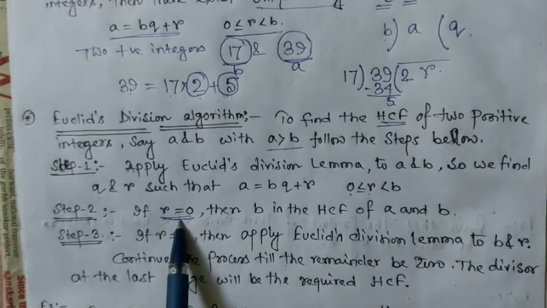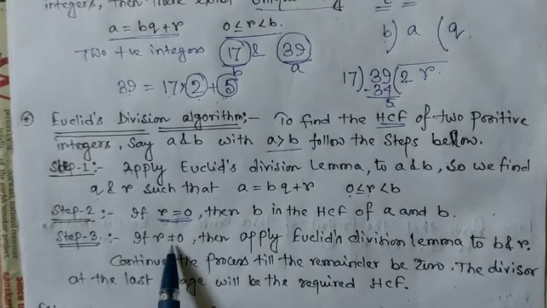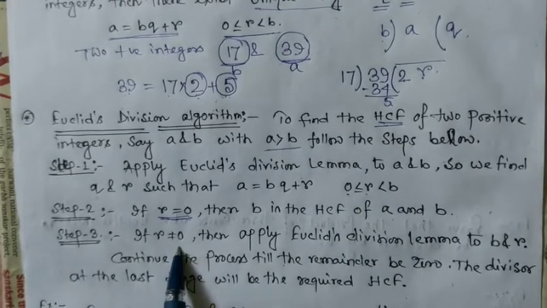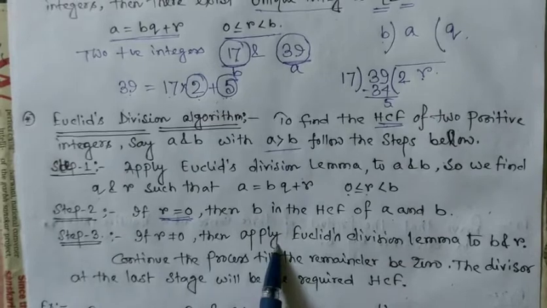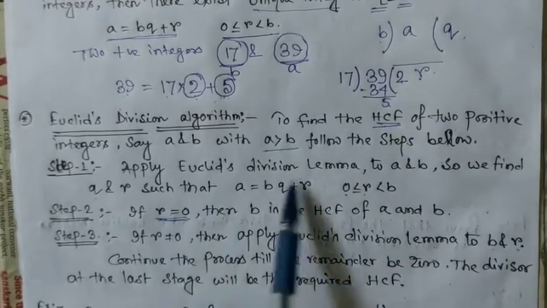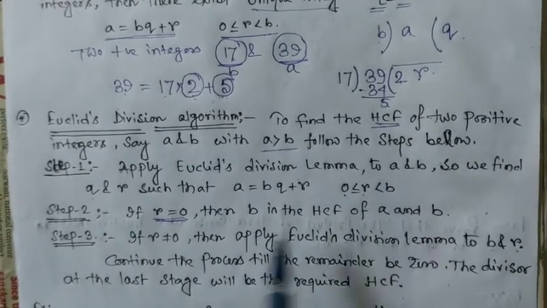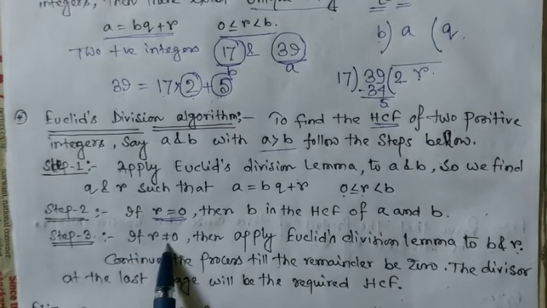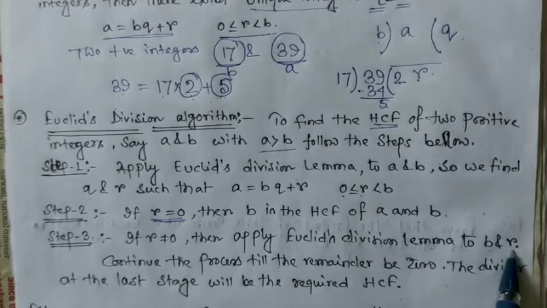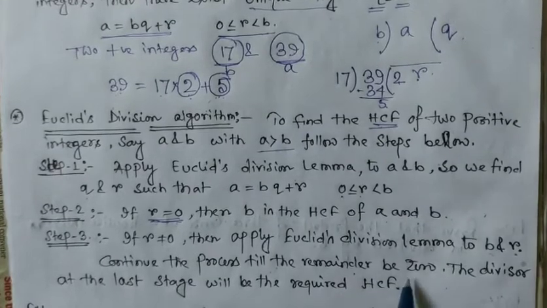In step 2 we consider R equal to 0, and in step 3 we consider that the value of R is not equal to 0, that means 0 < R < B. So if R is not equal to 0, then we apply Euclid's division lemma to B and R. That means in the first step we apply Euclid's division lemma to the two numbers A and B, and in step 3, if R is not equal to 0, then we apply Euclid's division lemma to B and R. Okay, and continue the process till the remainder is 0.